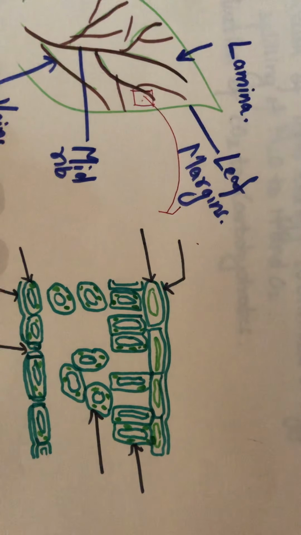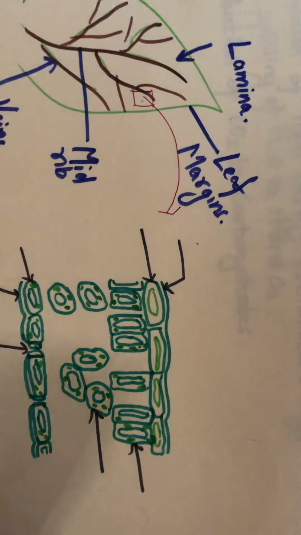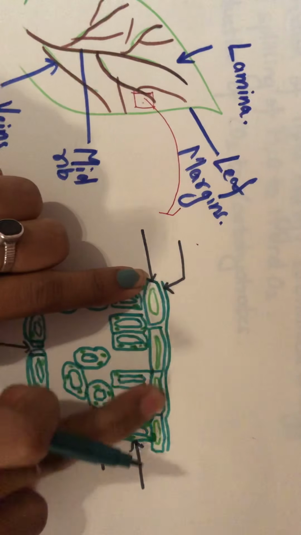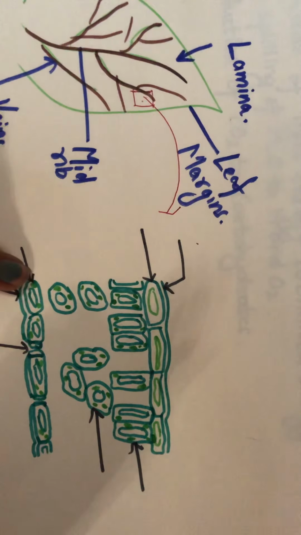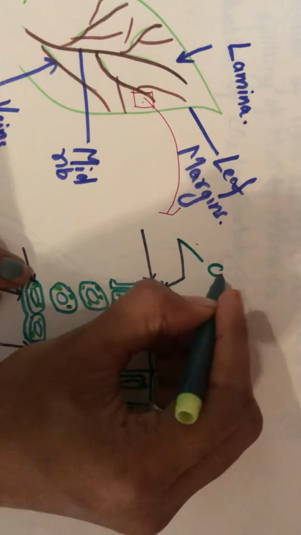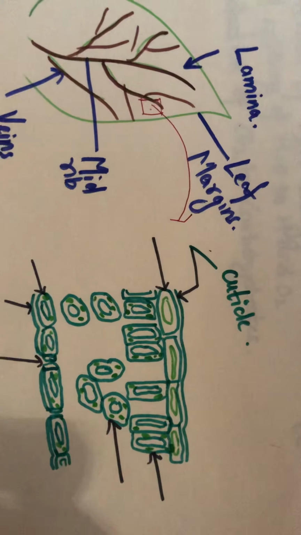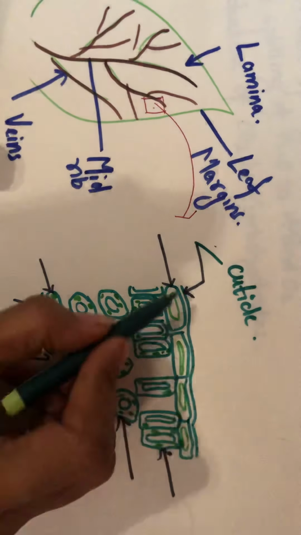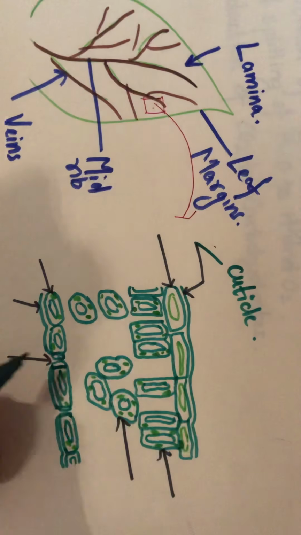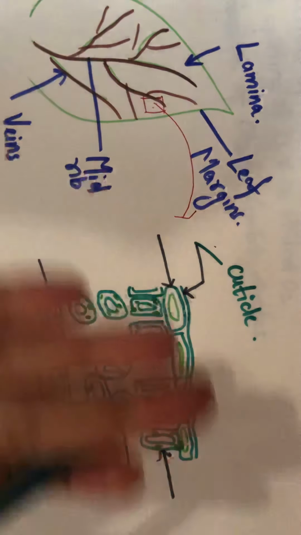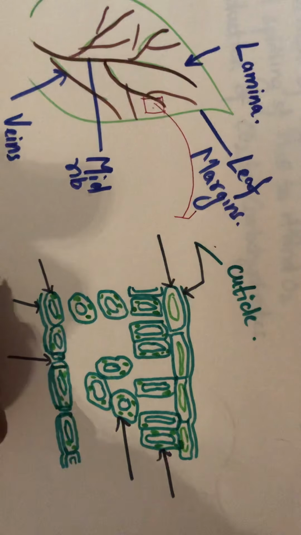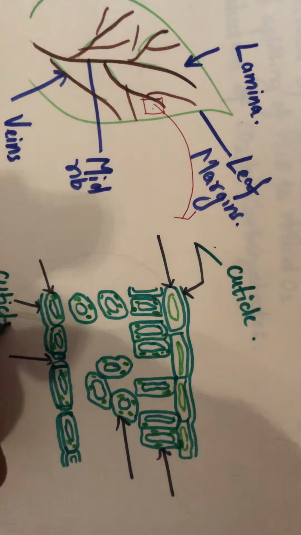Now here we will see what actually they all mean. Can you see the upper layer? Whensoever you touch the lamina of the leaf, you find it waxy, you find that it is covered with some kind of layer. So that is nothing but the cuticle layer, the waxy layer on the surface of the leaf. So here can you see the cuticle layer? Yes. Similarly, at the lower base of the leaf, you will also find the cuticle in some plants.